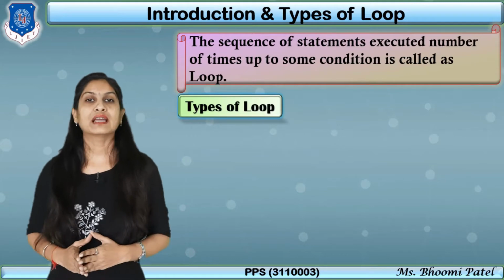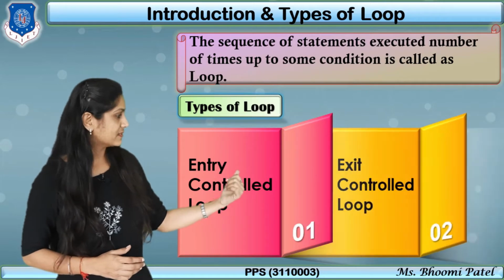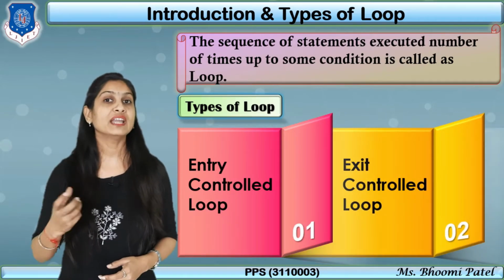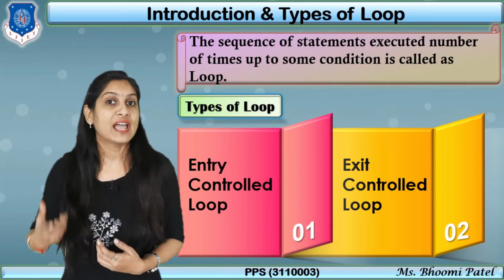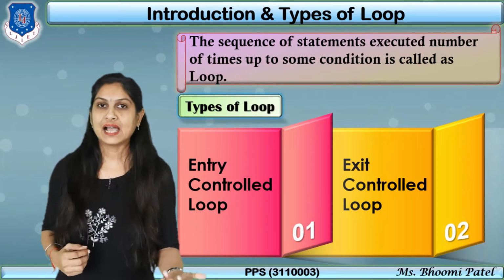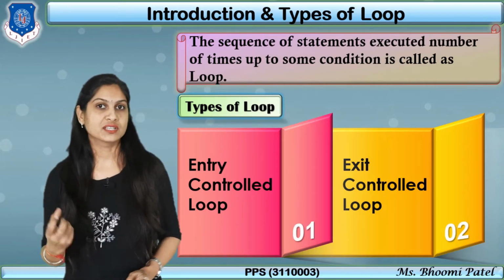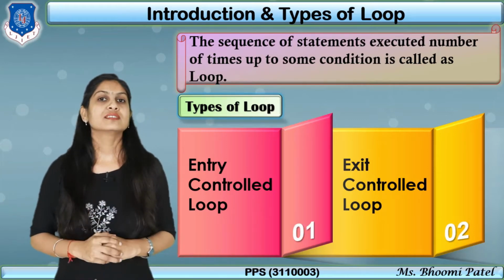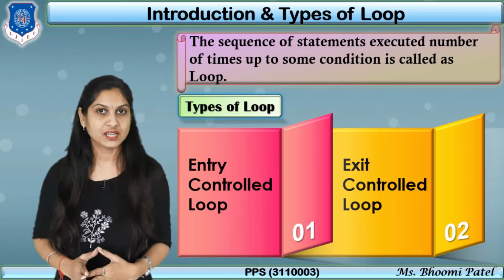And this loop is mainly categorized into two different parts. First is the entry control loop and second is the exit control loop. Now what is the meaning of it? According to its name, entry control, here the condition is at the time of entry. Suppose I say, you may enter into my classroom if you have completed this work. This is the condition that I put on you at the time of entry. So this is the example of entry control.